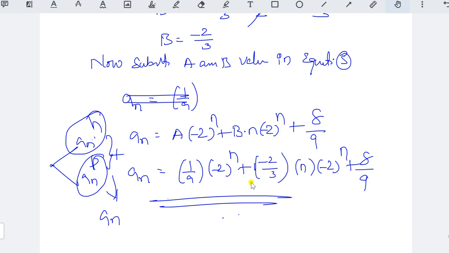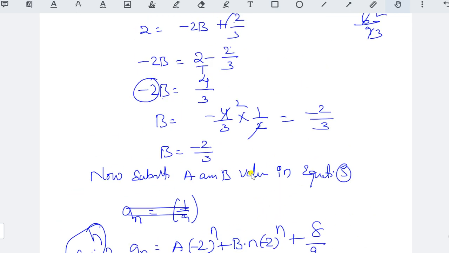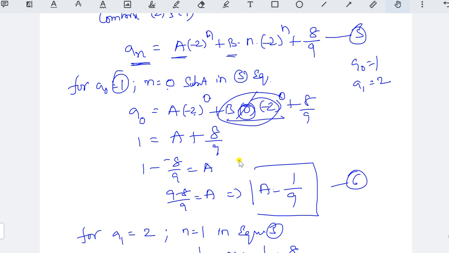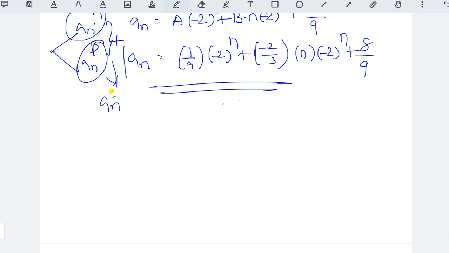Okay, so whether this particular answer is correct or not, you can check also. Just substitute n equal to 0. If you substitute n equal to 0, that particular a naught value, what is given? A naught value is 1, right? You must get one value. If you substitute n equal to 1 in the relation, definitely you will get a1 equal to 2 value. Just check whether this is the required final general function, right? So check whether this one is correct or not. How do you check? Put n equal to 0. Then a naught should be equal to 1, right?